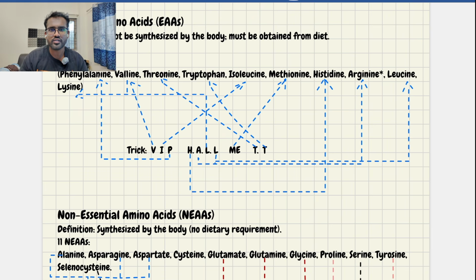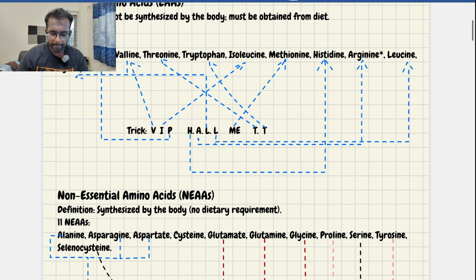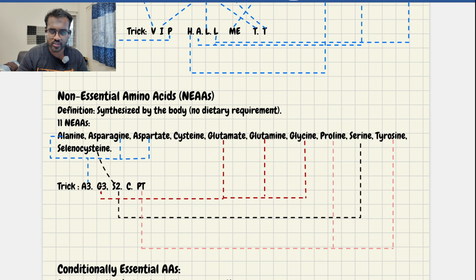If they ask which is the essential amino acid in the following options, and they provide 4 options, if there is one essential amino acid, you can just tick it easily by remembering in this format. It's very very simple and easy. So this is one of the tricks you have to remember. Then we have non-essential amino acids. This is also very important.